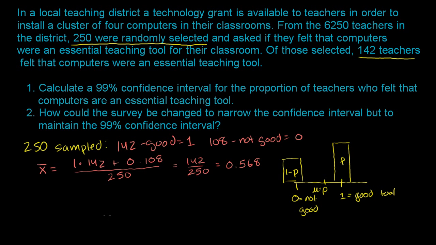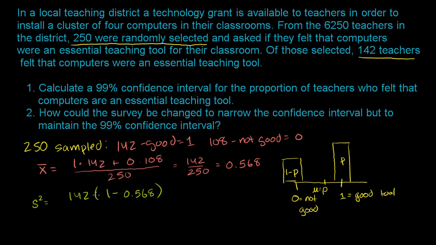Now let's also figure out our sample variance, because we can use it later for building our confidence interval. Our sample variance here, we're going to take the weighted sum of the squared differences from the mean and divide by n minus 1, so we can get the best estimator of the true variance. So we have 142 samples that were 1 minus 0.568 away from our sample mean.